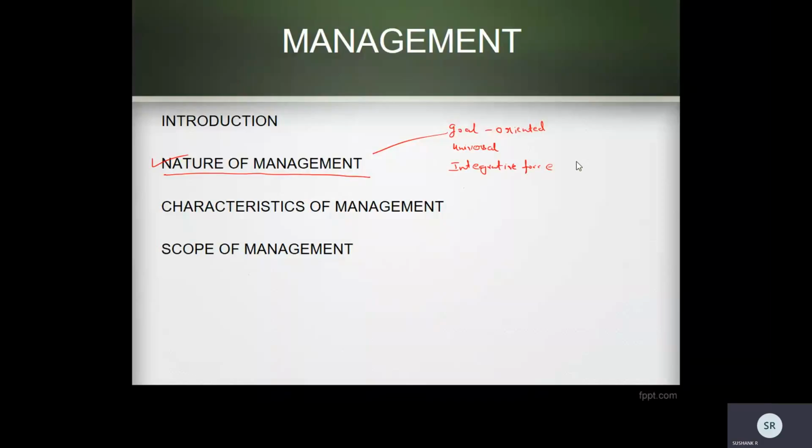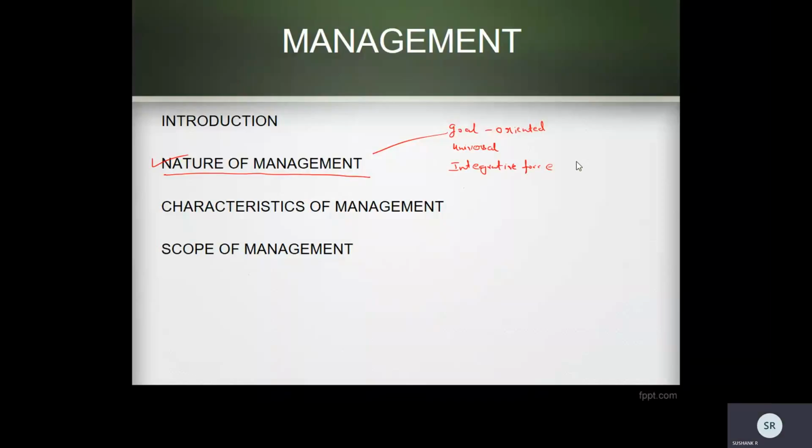Here that manager will reconcile the team's individual goals with the organization goal. As a unifying force, management will create a whole goal which will be more than the sum of individual parts. It is reconciling the individual goals to align with the organization goal.